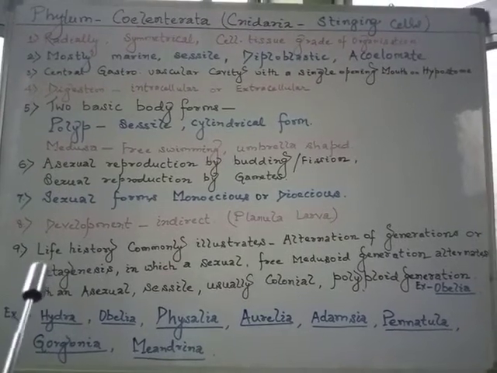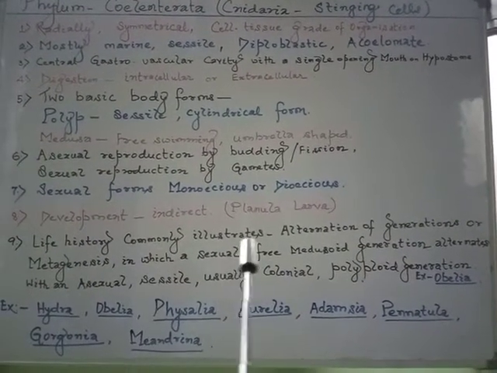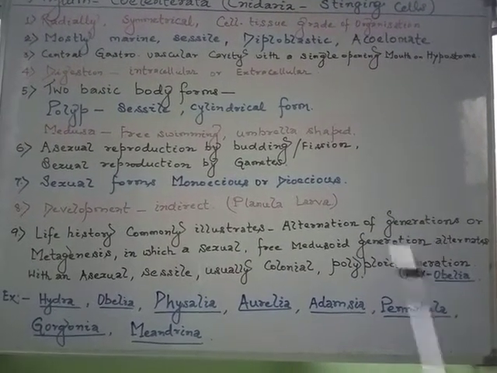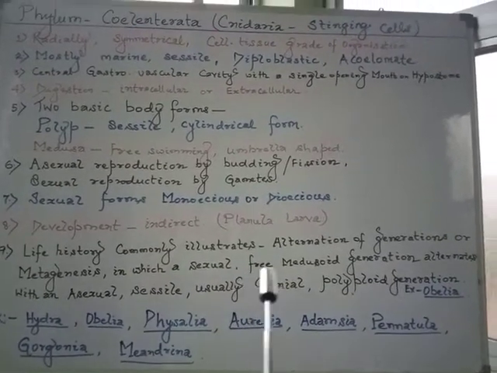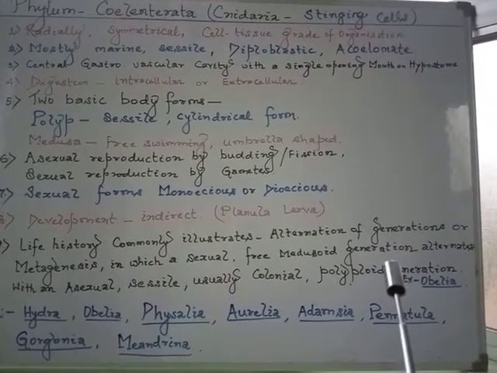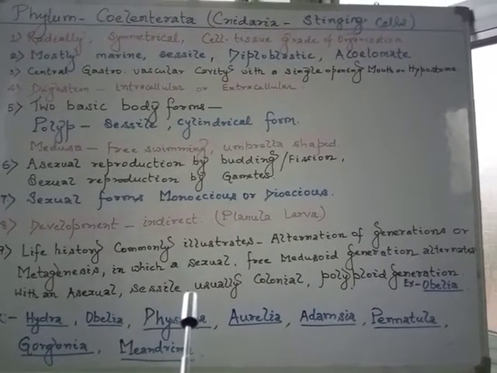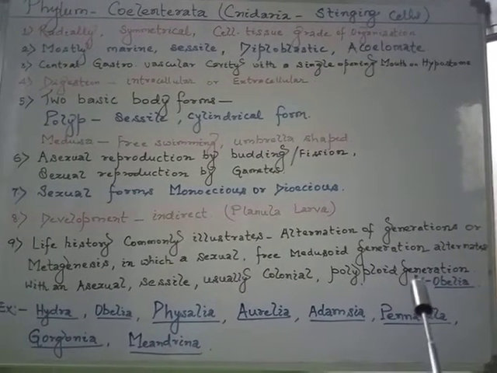The next, ninth, the most important point: the life history commonly illustrates alternation of generations or metagenesis, in which a sexual free medusoid generation alternates with an asexual sessile, usually colonial polypoid generation.